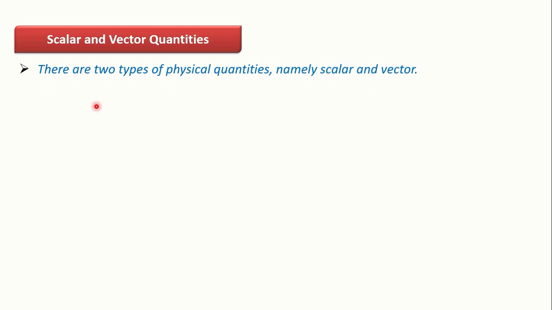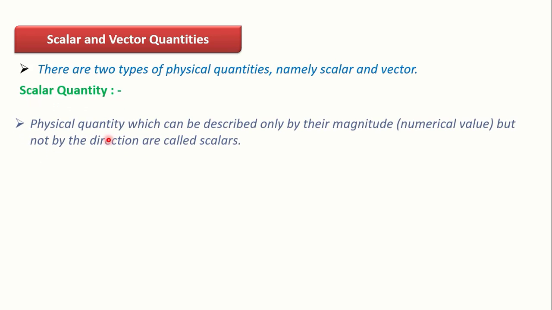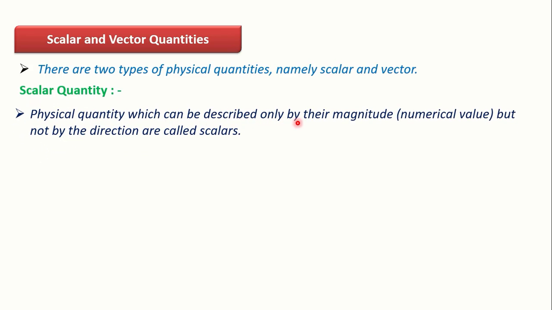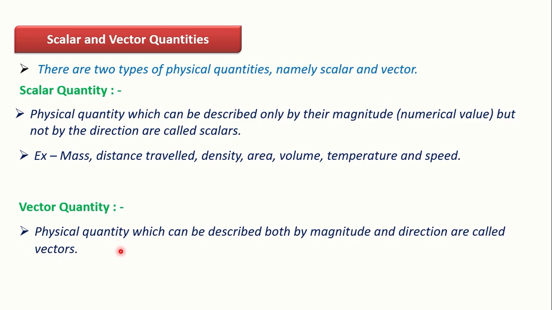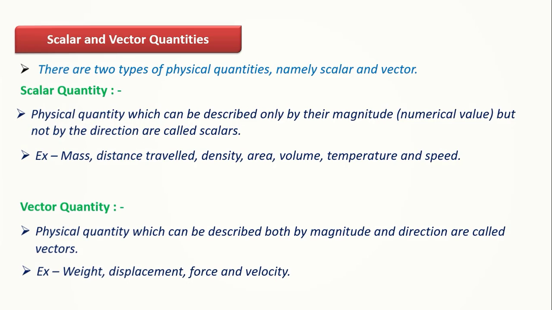Scalar and vector quantities. There are two types of physical quantities, namely scalar and vector. Scalar quantities are physical quantities which can be described only by their magnitude, numerical value, but not by direction. Examples: mass, distance traveled, density, area, volume, temperature, and speed. Vector quantities are physical quantities which can be described both by magnitude and direction. Weight, displacement, force, and velocity are examples of vector quantities.